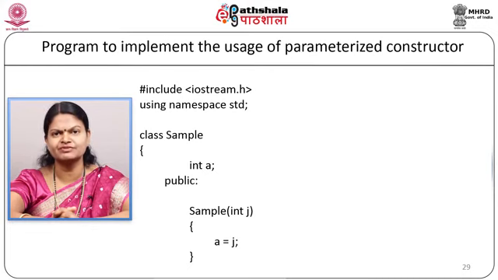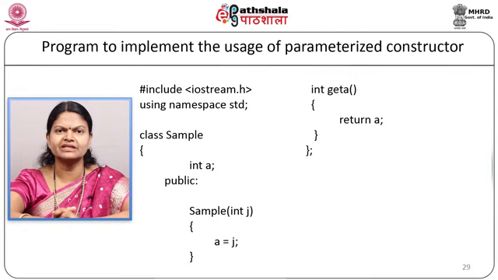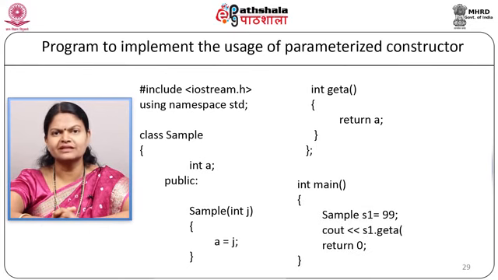This value is assigned to the data member a. Now we will declare the second member function, integer get a, opening and closing bracket. Here we will have a statement return a and our member function ends. It will just return the value of data member a from the member function. Now our class will end. Now we will start with the main program, integer main, opening and closing bracket. Now we will declare the object of the class sample as sample s1 equal to 99. Whenever we declare the object s1, a constructor will be called by default and 99 will be passed as the value of the parameter j. This value in turn will be assigned to the object data member a.